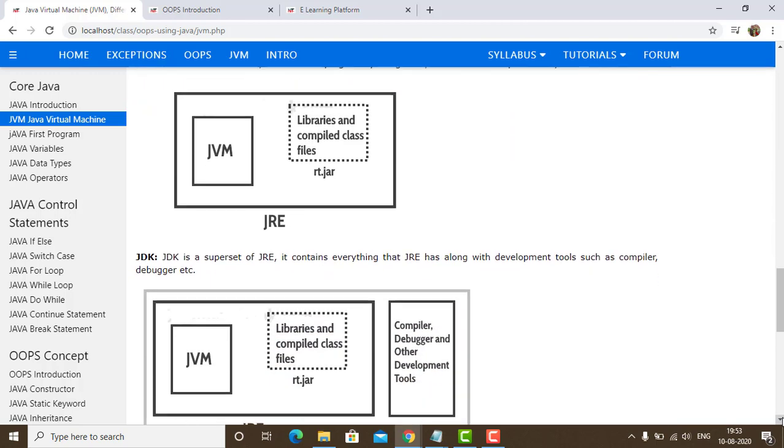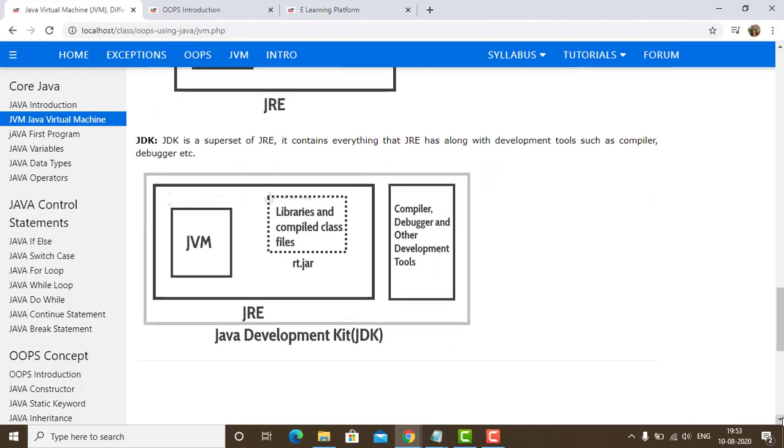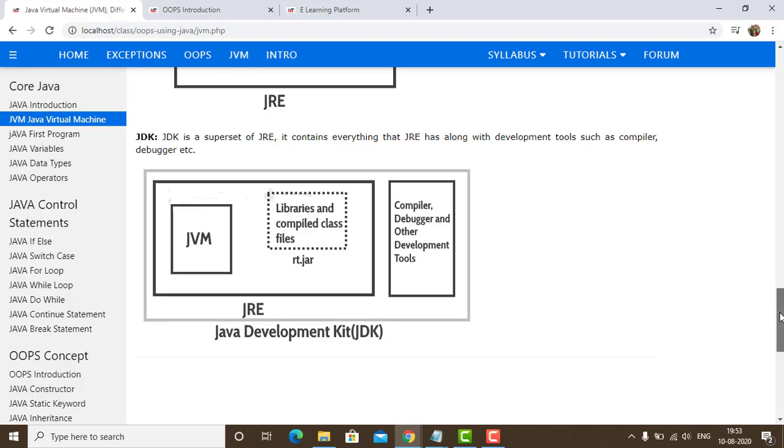Proceeding further, JDK. JDK is the Java Development Kit. JDK is a superset of JRE. It contains everything that JRE has along with the development tools such as the compiler and debugger. In the diagram you can see that in JDK we have JRE, then we have the compiler, debugger and other development tools, and inside JRE we have the JVM and other libraries and compiled class files.